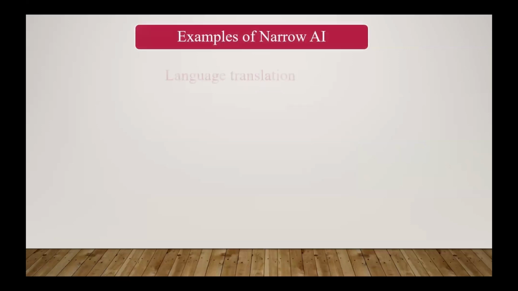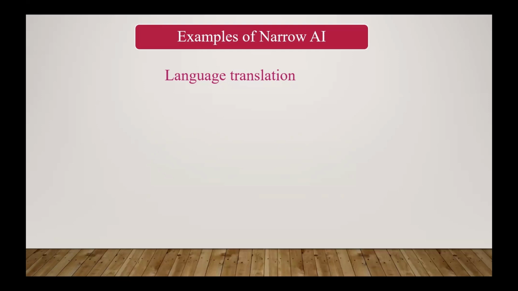The next example we can consider is language translation, because in our generation there are so many languages. For example, you are French and I am British. We cannot talk in our own convenient language. If somebody talks in French and another in British English, they cannot communicate. So between two different languages, there should be a translator.